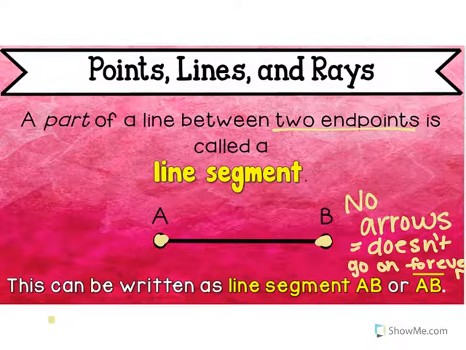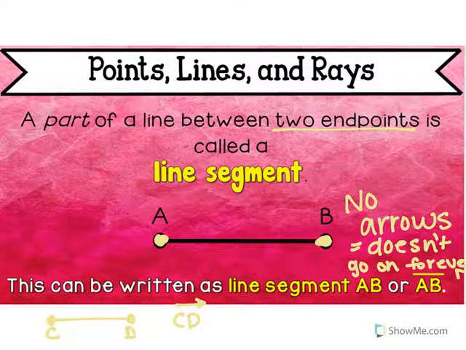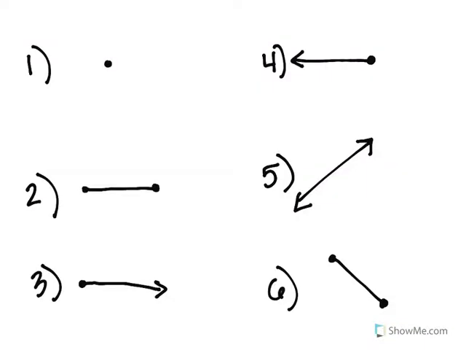Okay, so I have an endpoint right here of CD. Before I had CD as a line, and then I had CD as a ray. So to make this a line segment, I just draw a line above. If you want to draw the endpoints, you can, but you don't have to.